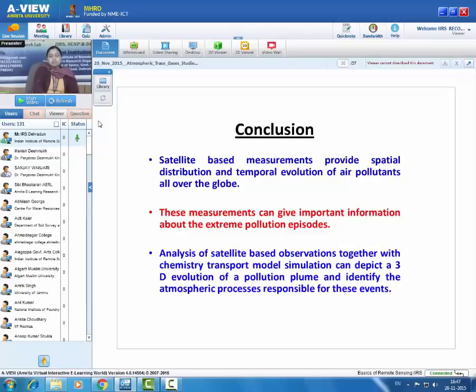So, conclusion: satellite-based measurements provide the spatial distribution and temporal evolution of air pollutants all over the globe. These measurements can give important information about extreme pollution episodes. Analysis of satellite-based observations together with chemistry transport model simulation can depict the 3D evolution of a pollution plume and identify the atmospheric processes responsible for these events.